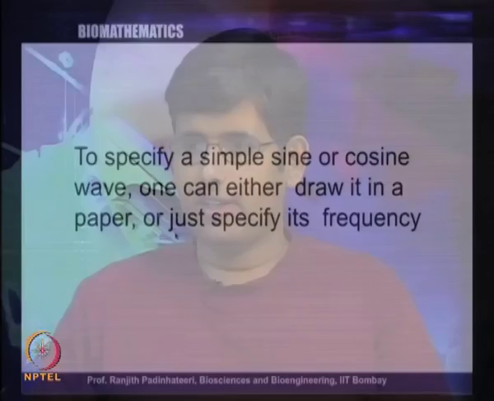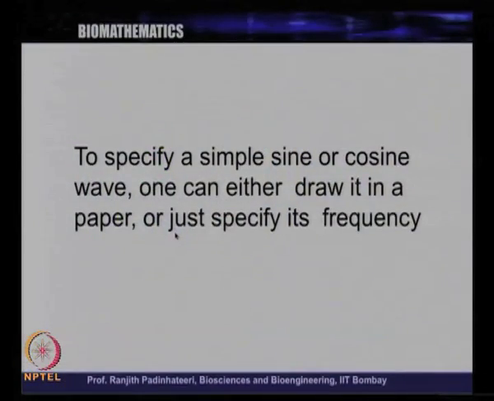But to begin, let us take this particular example of a sine wave or a cosine wave. To specify a simple sine or cosine wave, one has to either draw it on paper, that is, draw it in space, or just specify its frequency. If I want to tell you sin x, or sin 2x, sin 3x, what do I do?